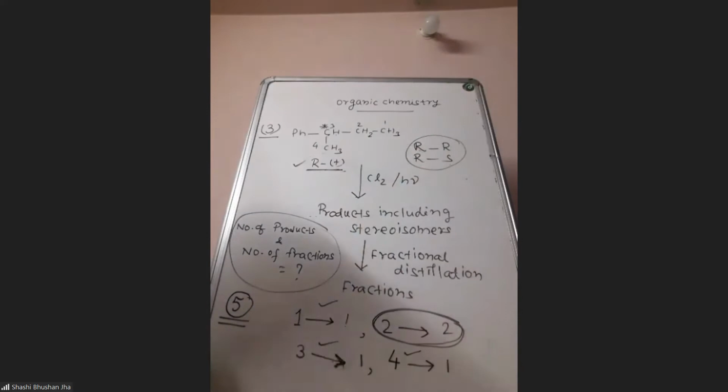These 2 are diastereomers, so they can be separated by fractional distillation. So these 2 also can be separated by fractional distillation. So the number of fractions which will come will be 5. So the answer should be 5 and 5.